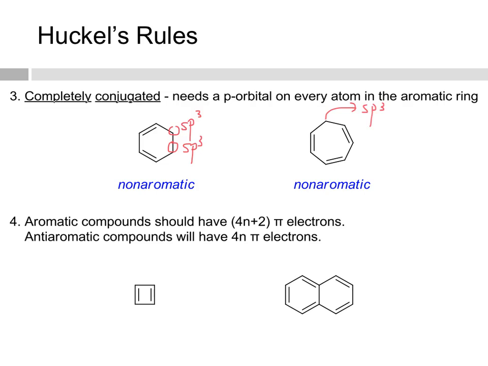If we look at cyclobutadiene, we've got 4 pi electrons, and that means that it's anti-aromatic. It also fulfills all the other three criteria. Likewise, naphthalene fulfills the cyclic, planar, completely conjugated criteria, and it's got 5 pi bonds, so it's got 10 pi electrons, which follows the 4n plus 2 rule, where n is 2, so 4 times 2 is 8 plus 2, which gives you 10, and so this is aromatic.